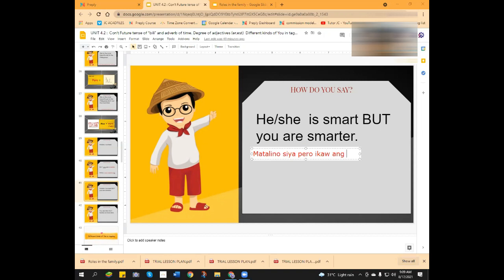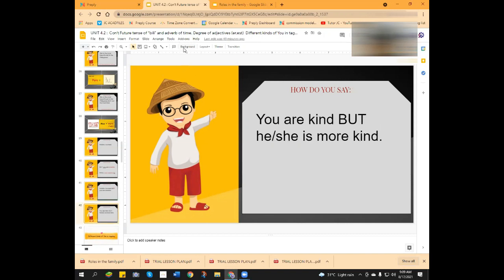Pero mas matalino ka. Tama. There's no wrong here. Correct. Pero mas matalino ka. Magaling. You are getting it. Matalino siya pero mas matalino ka. Ibig sabihin, it means you are smarter than him. Next one. Okay, this one.